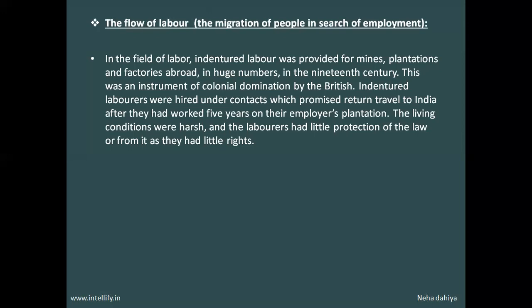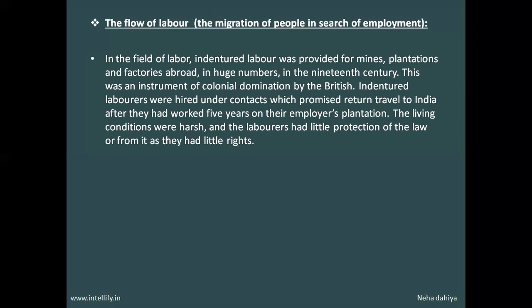Because of the lack of livelihood and employment opportunities in one's own nation, people began migrating to other countries for work. So they were working in mines, plantations, and factories abroad in huge numbers in the 19th century. This was an instrument of colonial domination by the British.